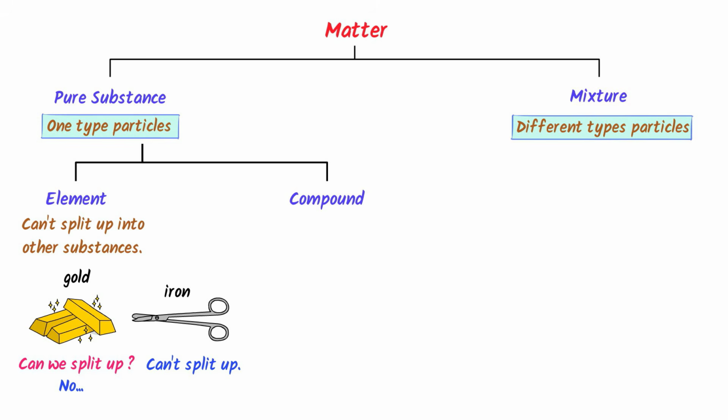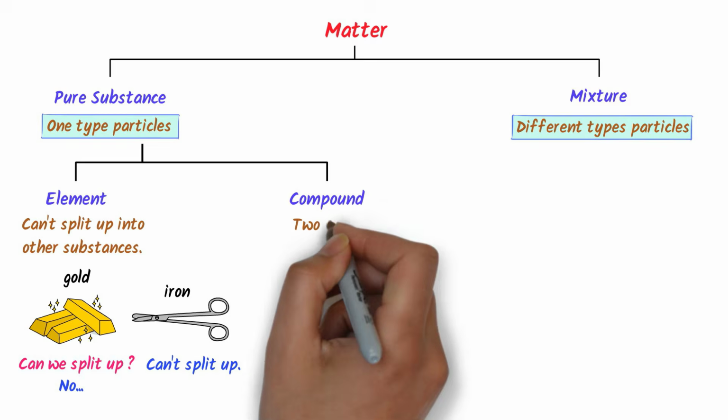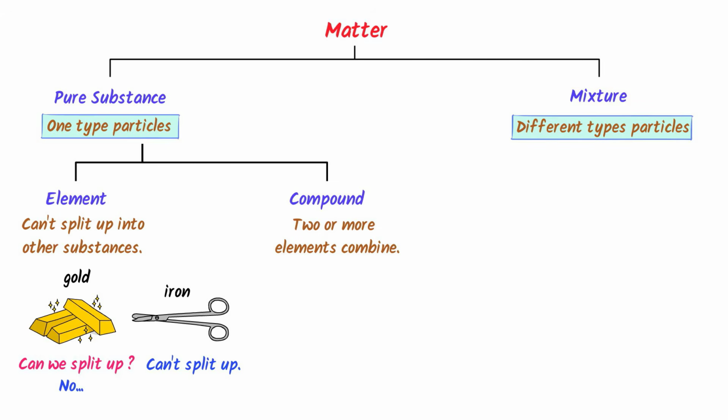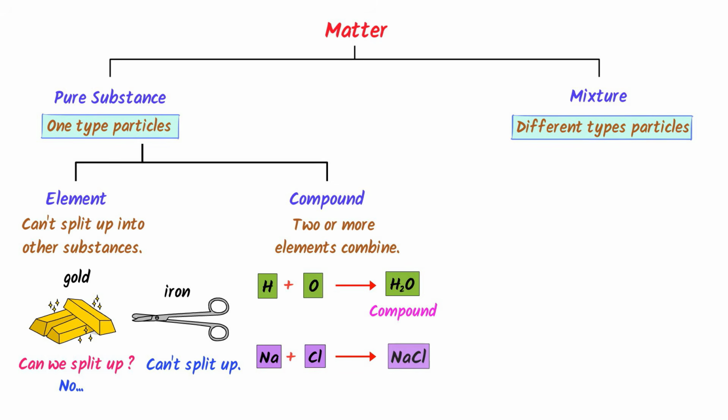While the easiest definition of compound is that when two or more than two different elements combine together chemically, they form a compound. For example, consider oxygen element and hydrogen element. When they combine together chemically, they form water. So water is a compound. Similarly, consider sodium element and chlorine element. When they combine together chemically, they form a salt. So salt is a compound.